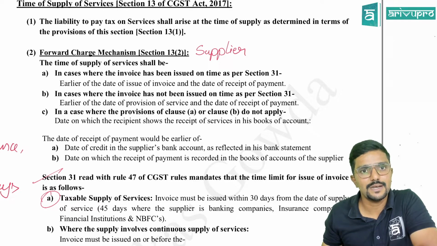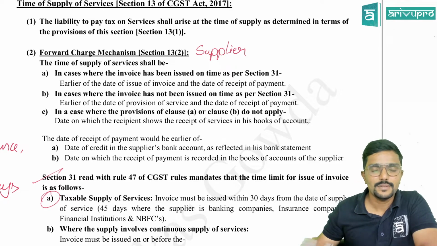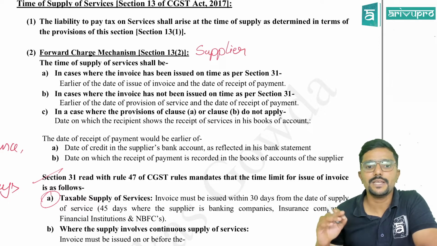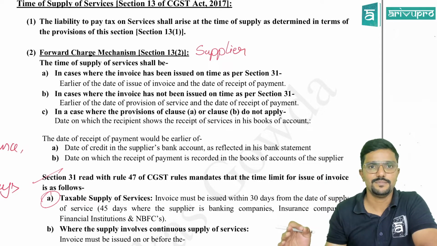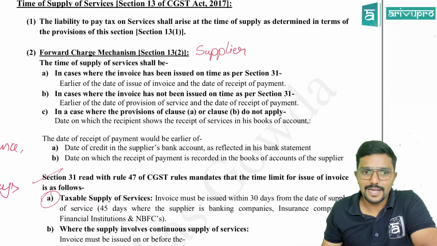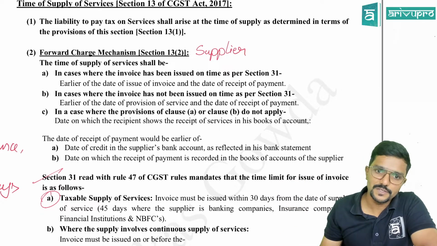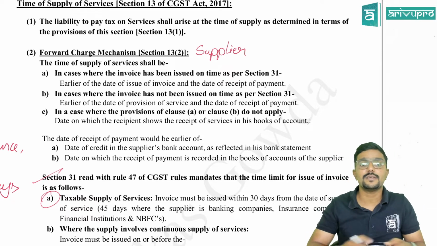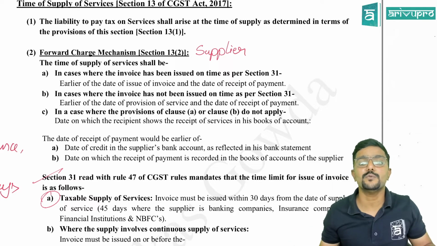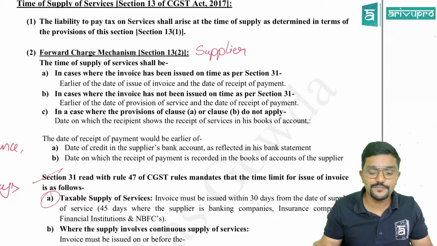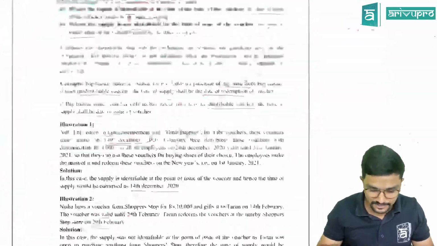Now let us learn what is the time of supply. The time of supply of services, in case where the invoice has been issued on time, means within the due date, as per section 31, shall be the earlier of the date of issue of invoice and date of receipt of payment. Please be careful, date of receipt of payment, because under forward charge we are thinking from the supplier's point of view. Clear?